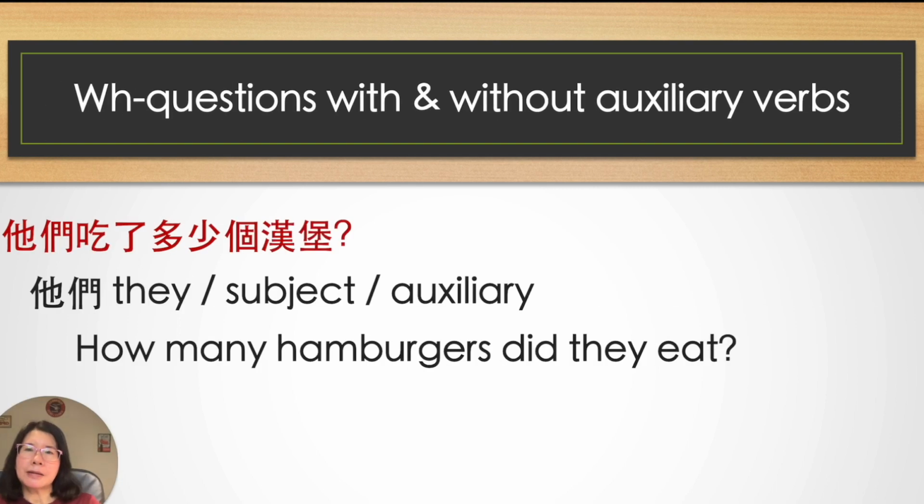One more practice. Flipping the Chinese into English. 他们吃了多少个汉堡? So 多少个汉堡 is how many hamburgers. Okay, but in this question, how many hamburgers is not the subject. 他们吃, 他们 is the subject. So we have to put in the auxiliary verb here, right? Because how many hamburgers is not the subject.